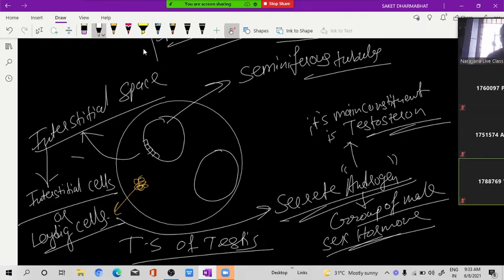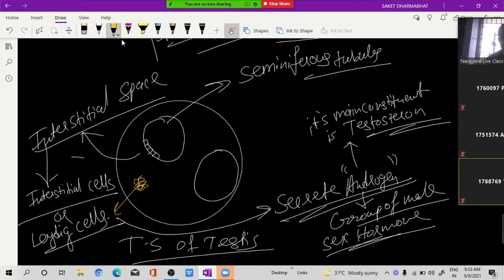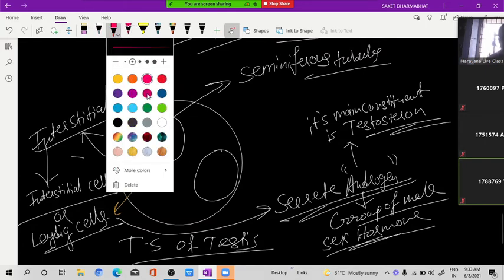And in the middle you will find some cells.